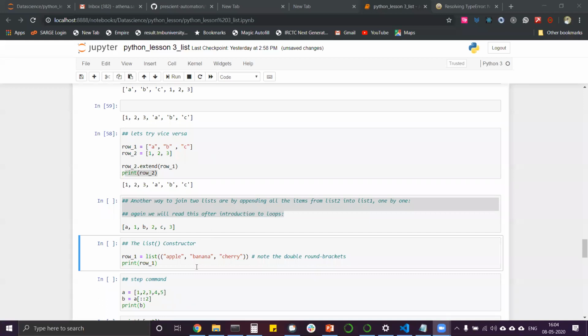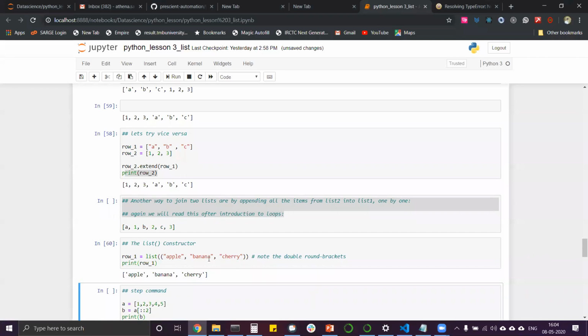So this is one thing. What is the list constructor? We can also define the list by this method, that is row_one list, and there are no square brackets here, but the output will be in square brackets. You guys got that? This is another way by which we can create the list, using the two round brackets. Till now, anyone has any issue?